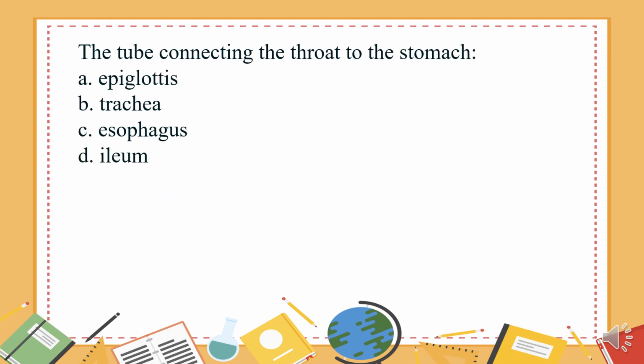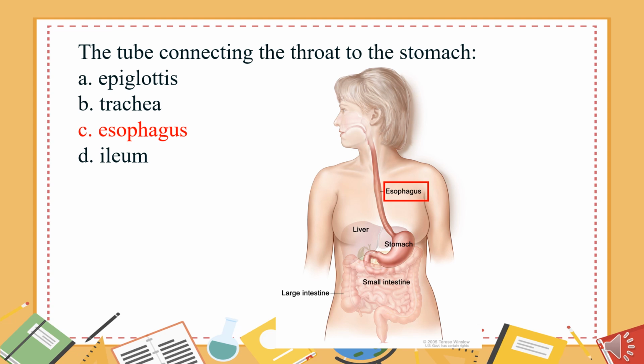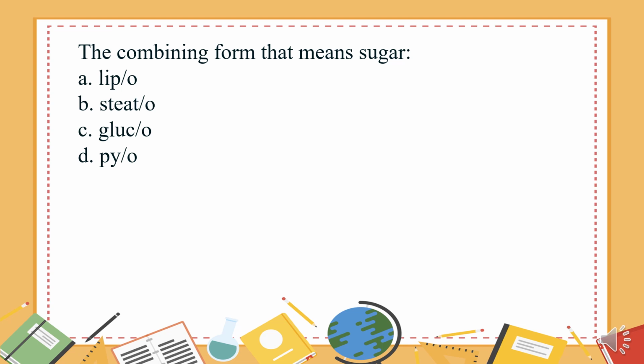The tube connecting the throat to the stomach. A. Epiglottis. B. Trachea. C. Esophagus. D. Ileum. The answer is C. Esophagus.